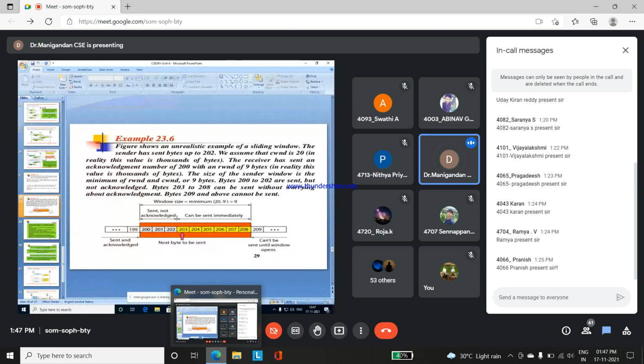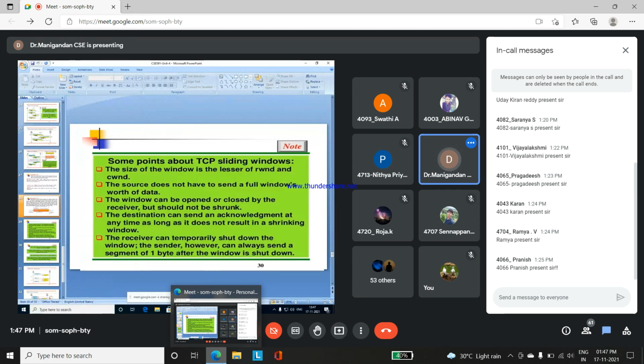This is a sliding window example. Here are some points about the TCP sliding window. The size of the window is less than the event and process. The source does not have to send the full window size of data. Based upon the closing command only, the window will be shut down between the client side and the server side.